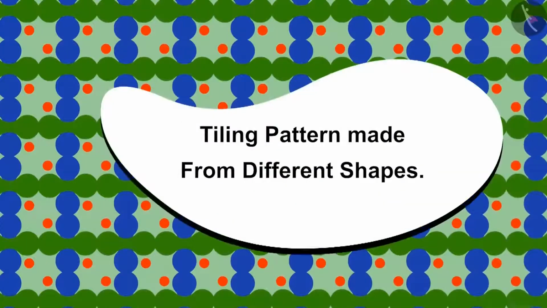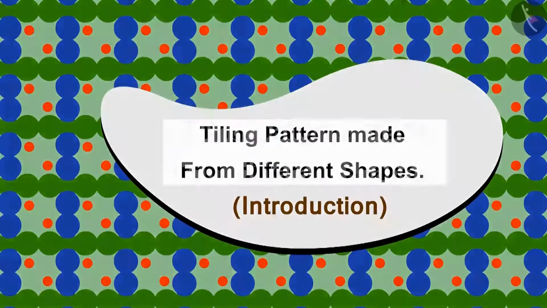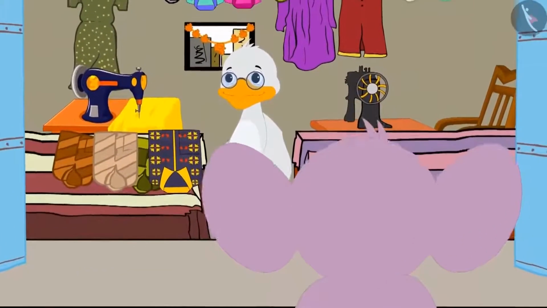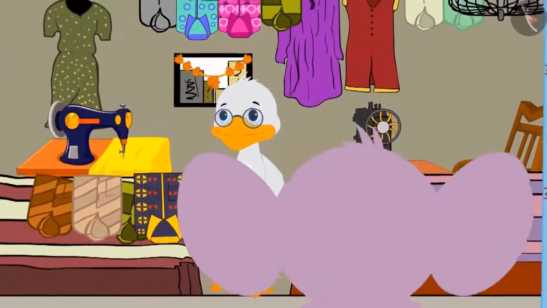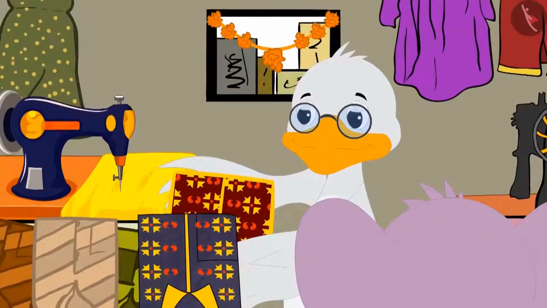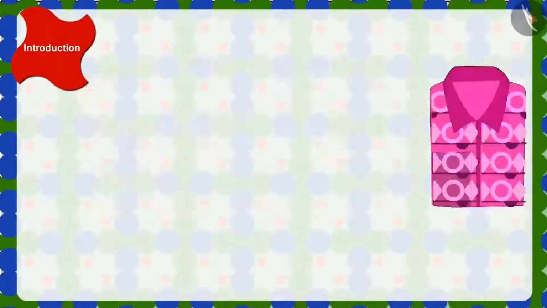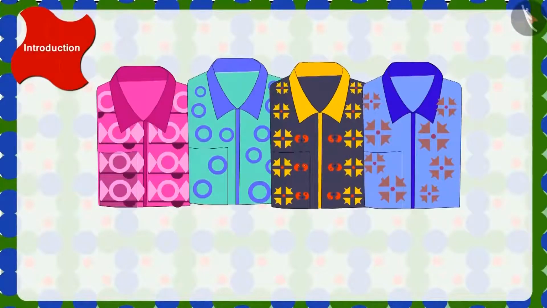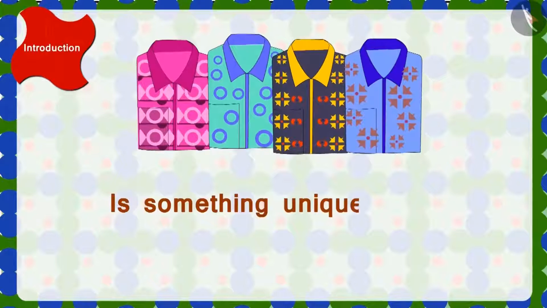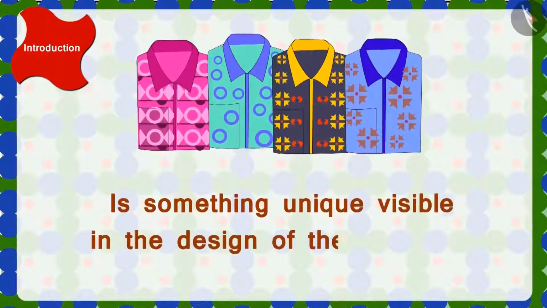In this lesson, we will learn about the tiling patterns made from different shapes. Appu has come to Duck Uncle's shop to buy a shirt for his birthday. Uncle is showing him shirts with different designs. Look, aren't all these shirts beautiful? Children, do you see something unique in the design of these shirts?